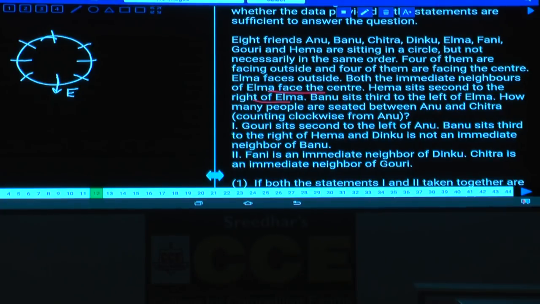As B is seated to the left of E, B must be at this place. Then B sits to the left of E. How many people are seated between A and C? Now tell me how many people are in between A and C.